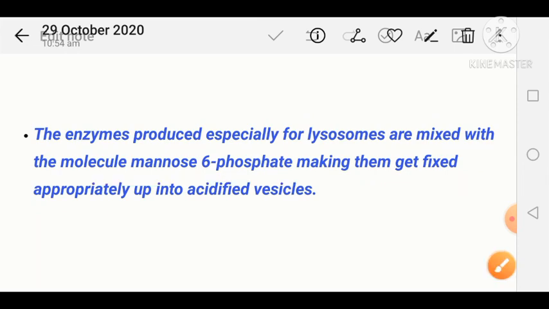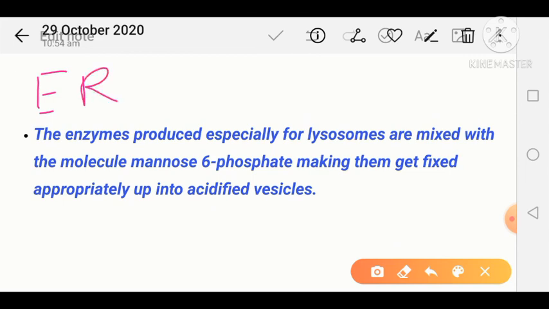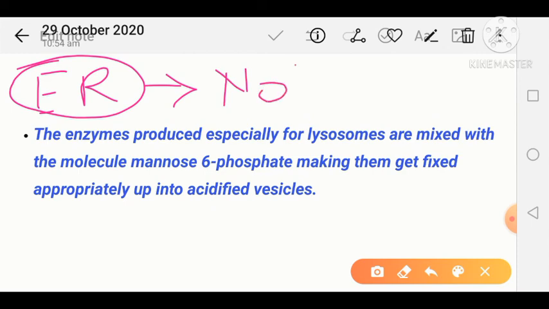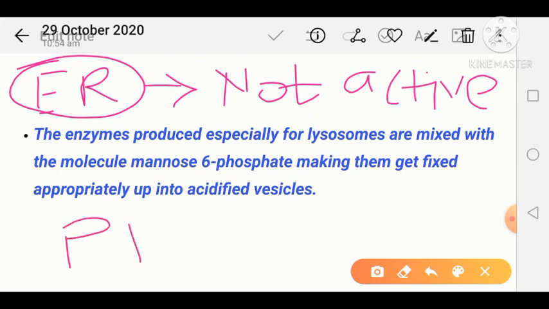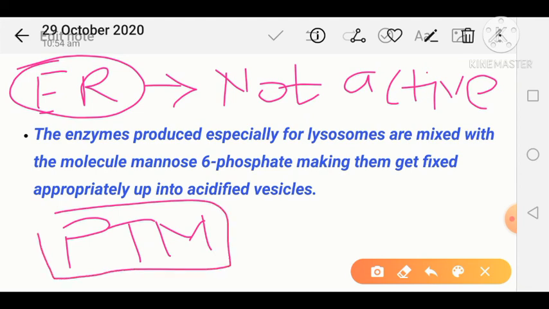So when proteins are synthesized on the endoplasmic reticulum, that protein is not an active protein, we can say. So some kind of modification is needed. That modification is known as post-translational modification. We have seen this post-translational modification in brief in a previous video of the Golgi complex. So please watch that video.